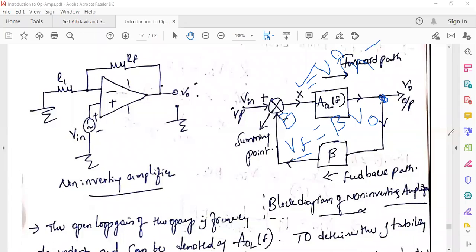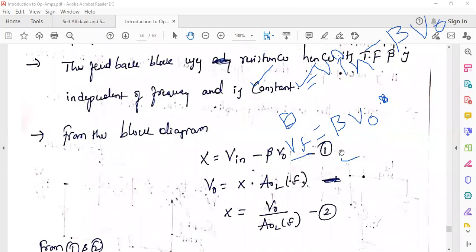The output is gain into input, that is, V naught by V in equals the gain. What is the output? V in into gain. So what is the gain of the feedback block? Beta. What is the input to this feedback block? V naught. That's why Vf equals beta V naught. Then what is X? V in minus, we are having negative feedback, so V in minus beta V naught. That is what I wrote here: X equals V in minus beta V naught.